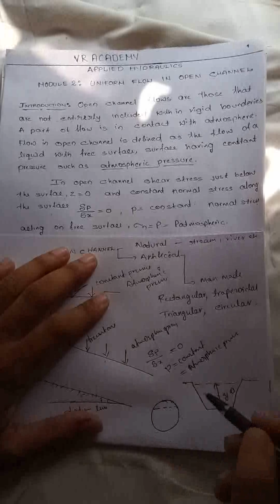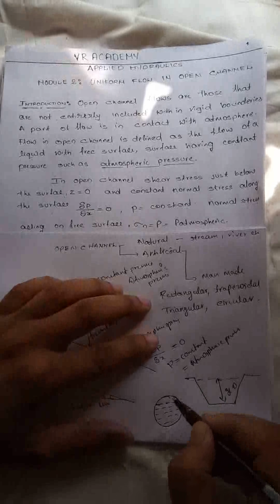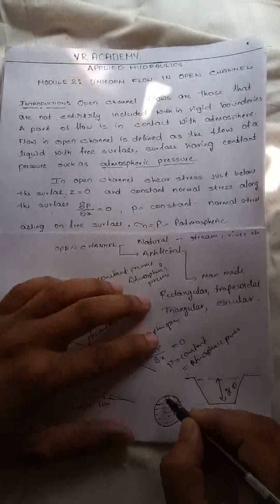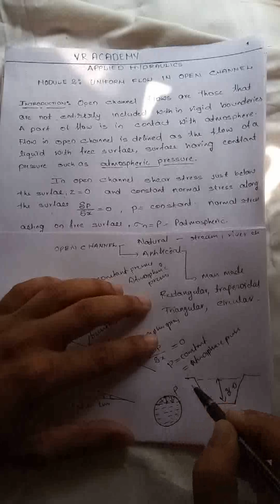Generally we use a sewer for drainage purposes and for water supply. Here the water level is somewhat below the top, and this space is filled by air. So here also the constant pressure p is acting, the atmospheric pressure. Here also it is open channel flow.